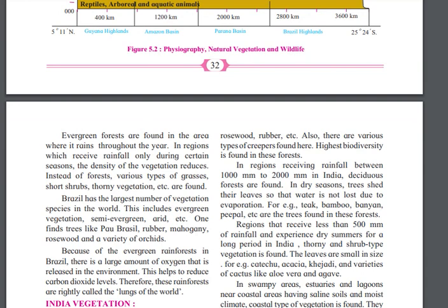It is one of the largest countries, and this includes evergreen, semi-evergreen, and arid vegetation. Semi-evergreen means some are evergreen, some are not. Arid means it is related to Rajasthan. One finds trees in Brazil like pau Brazil, rubber, mahogany, rosewood, and a variety of flowers like orchids.